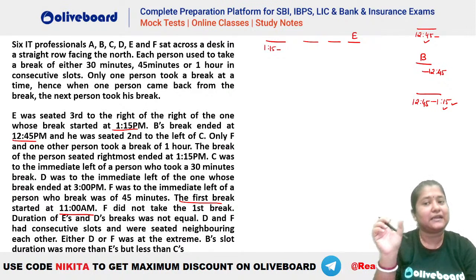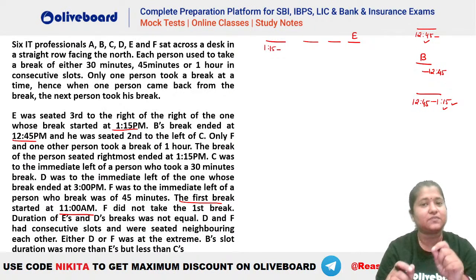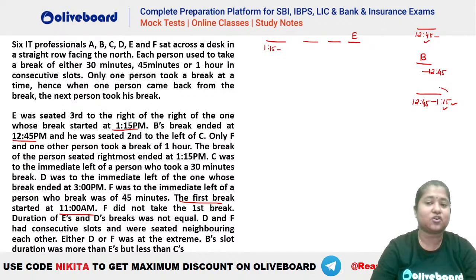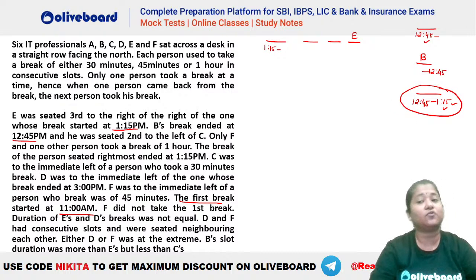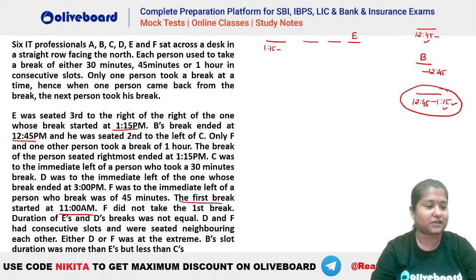So you can see that there is somebody who is starting at 12:45, there is somebody who is ending at 1:15. So that has to be the same slot, because you cannot divide this particular time of 12:45 to 1:15 between two slots here, right? That is not possible, because that duration itself is 30 minutes. So you can see this is sure that we have a slot duration of 12:45 to 1:15. So whoever is ending at 1:15 should be the one who is starting at 12:45. Good evening, Sapna.